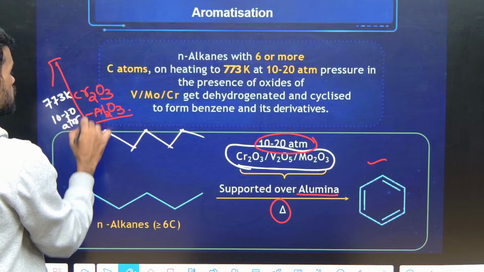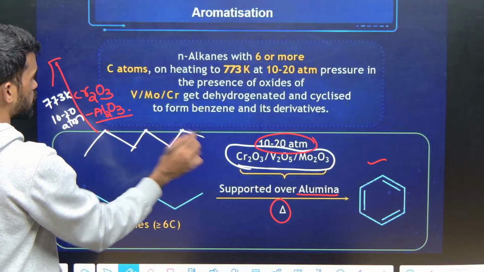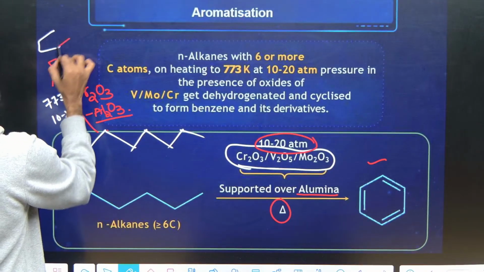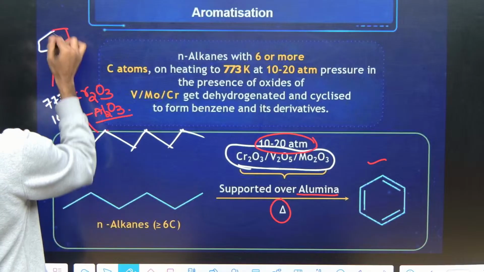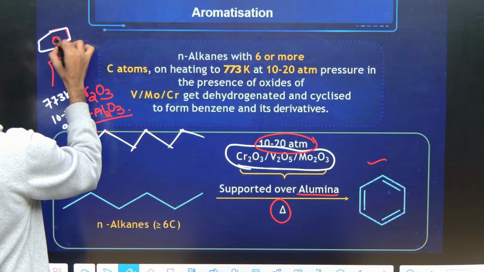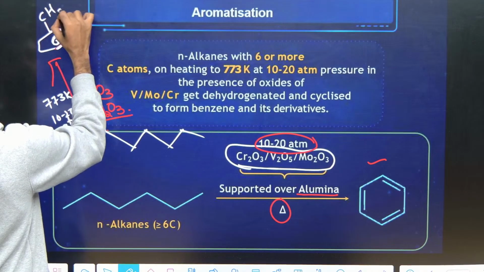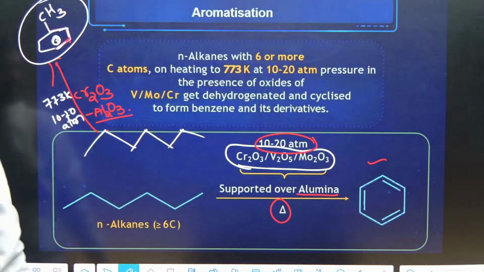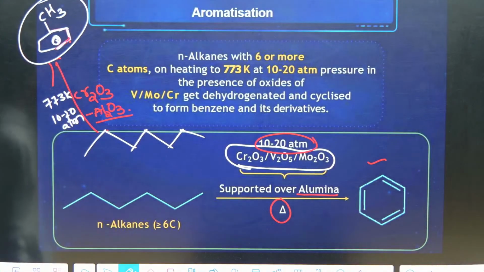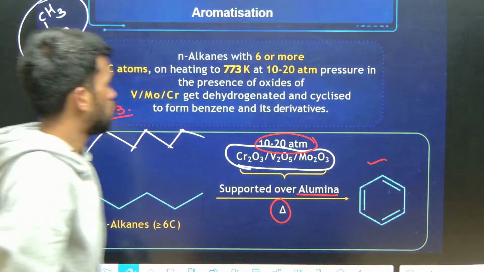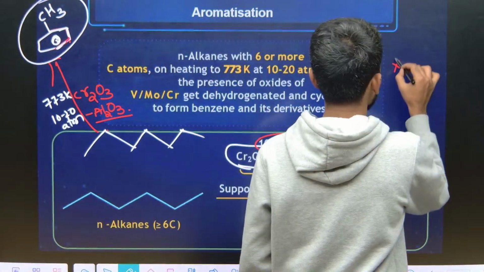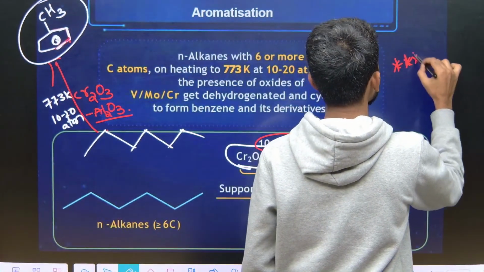Now what happens? There are 7 carbons, so you will get a 6-membered ring first, and here a methyl group. N-heptane is converted into methyl benzene, that is toluene. Okay, this is also one of the very general questions we will see in the exam.